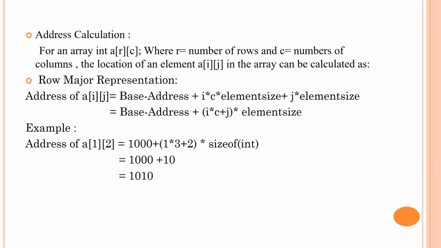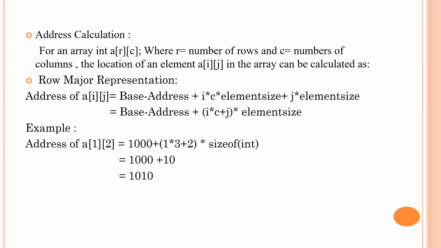As in the example, we want to calculate the address of a of first row and second column. The base address for that array is 1000 plus i, that is 1, into c, the total number of columns, that is 3, plus j, into the element size. Element size will be the size of that data type. We have created an integer array, so the size will be 2, into size of int.